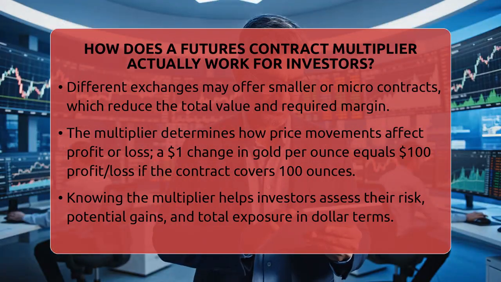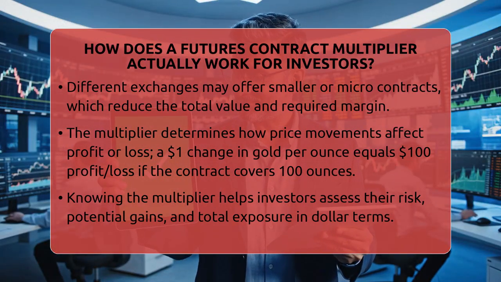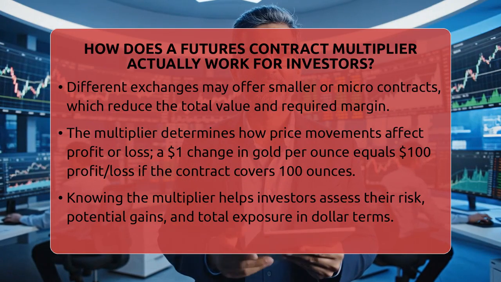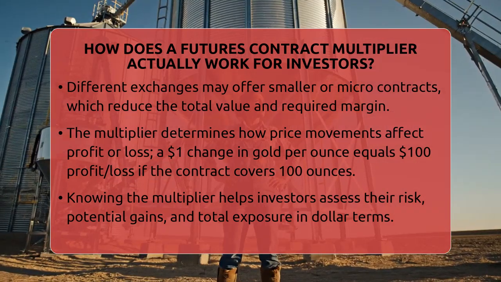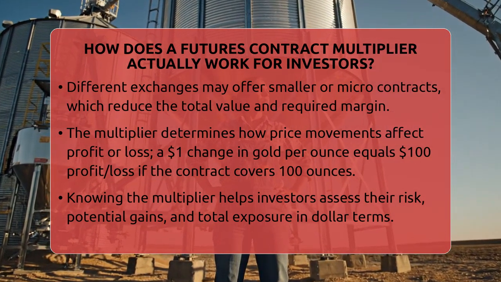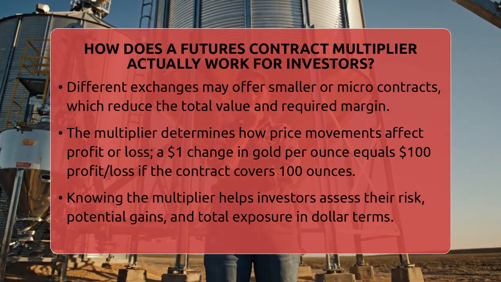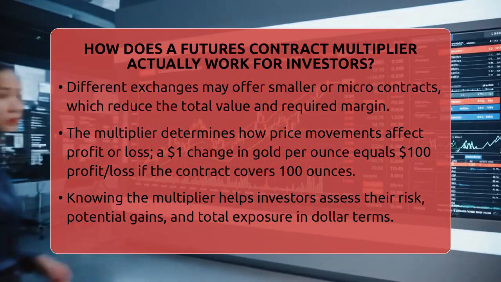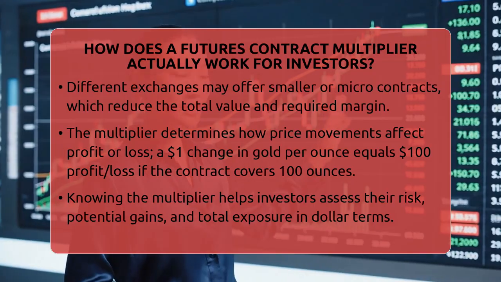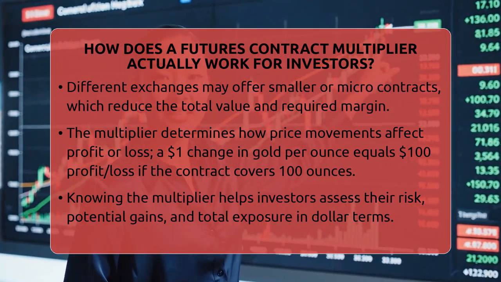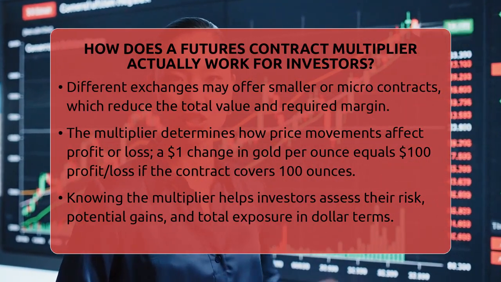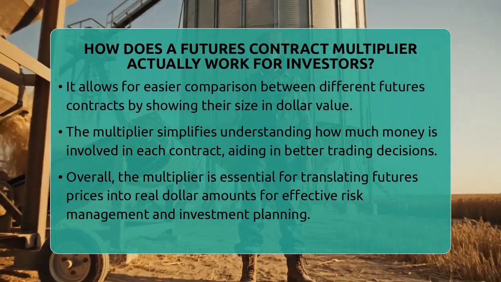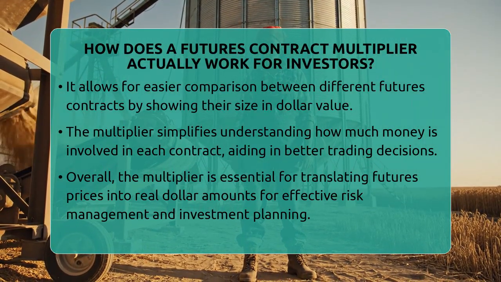The multiplier also affects how price changes impact your profit or loss. If gold futures move by $1 per ounce and the contract covers 100 ounces, then your profit or loss will be $100 for that price move. That's because the change in contract value equals the futures price change times the multiplier. Knowing the multiplier helps you figure out how much money you are risking or potentially gaining with each contract.